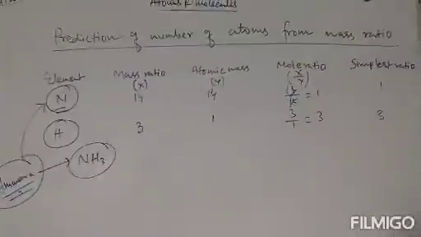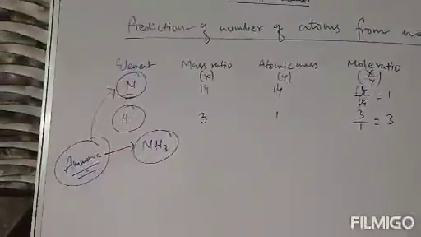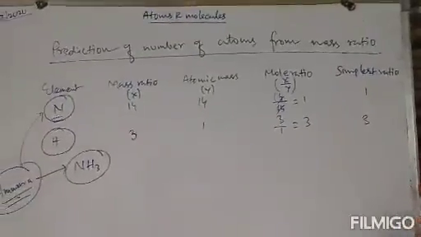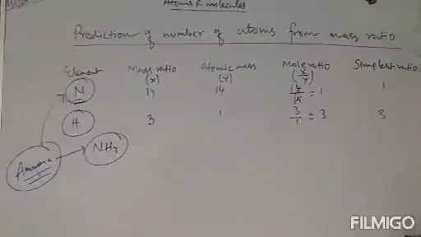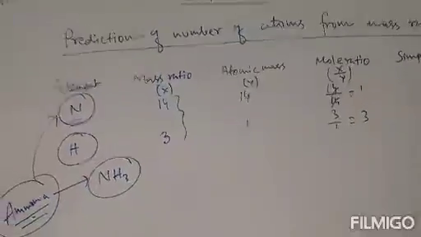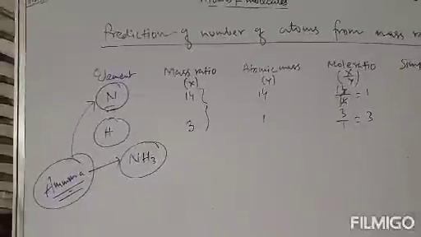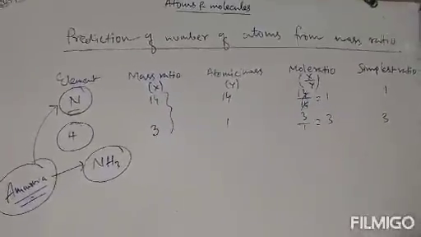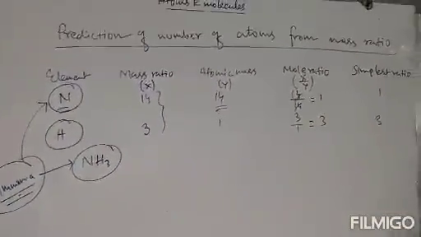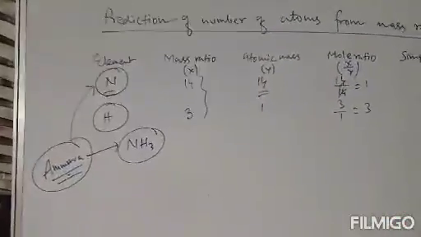So by calculating the simplest ratio of nitrogen and the simplest ratio of hydrogen, we can easily say that the formula of ammonia will be NH3, because the simplest ratio of nitrogen is 1 and of hydrogen is 3. That is the formula of ammonia. So by giving the mass ratio, we can easily calculate the number of atoms as well as the formula of a compound. We just divide the mass ratio by the atomic mass, because we already know the atomic mass of nitrogen is 14 and of hydrogen is 1. So divide to determine the mole ratio and simplest ratio, and then calculate the formula. Clear? Next one.